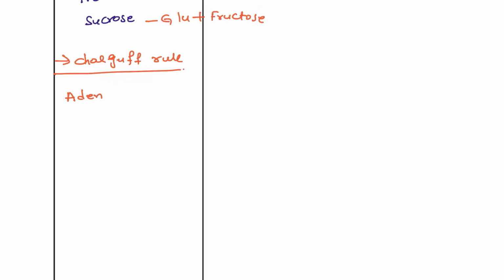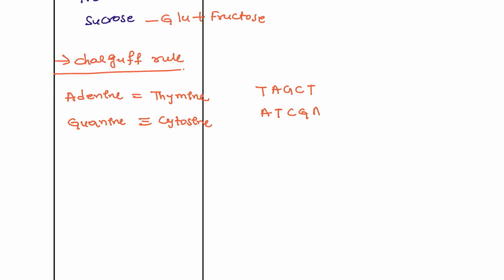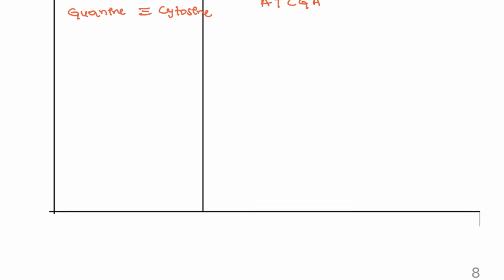Remember that adenine is equal to thymine. Next, guanine is equal to cytosine. So for example, if the examiner gives TAGCT, in the palindromic series you have to write ATCGA, right? This is how the sequence of the Chargaff rule should be done.